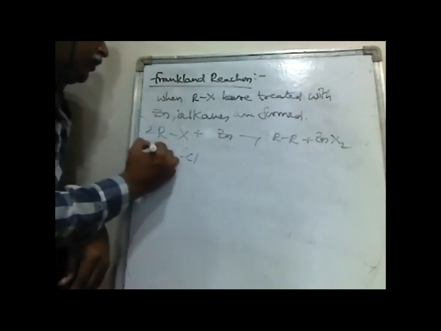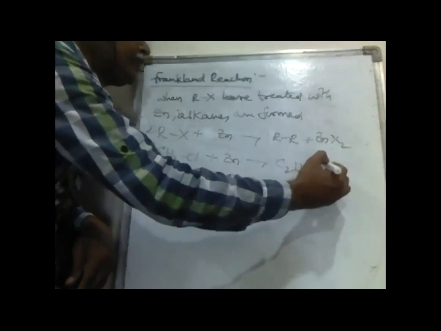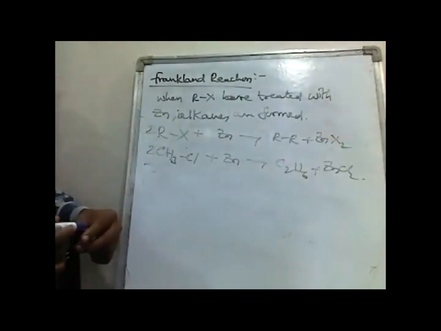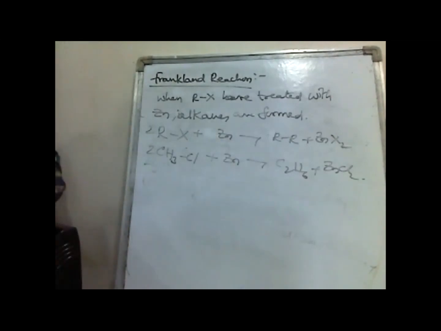In this method also, whatever disadvantages we have said for the Wurtz reaction will be there. This reaction involves C-C bond formation. Methane cannot be prepared by this method. And this reaction is also suitable only for the preparation of alkanes having an even number of carbons. This method is not suitable for the preparation of alkanes having an odd number of carbon atoms. Right? This is the fourth method.